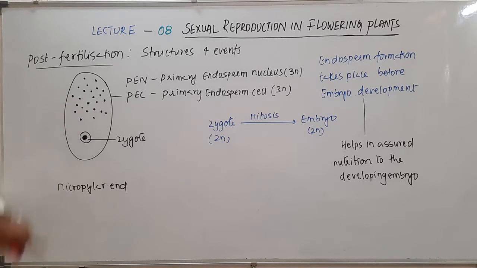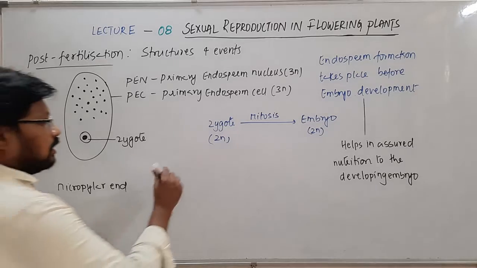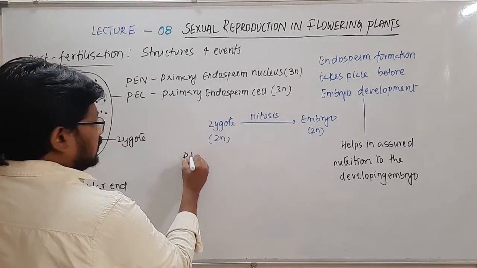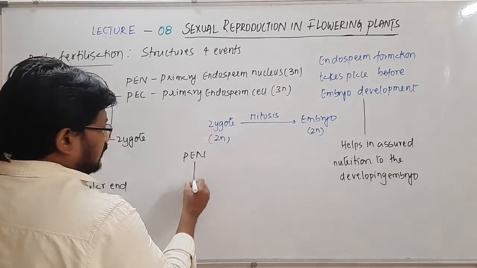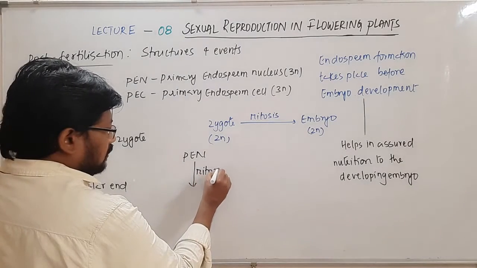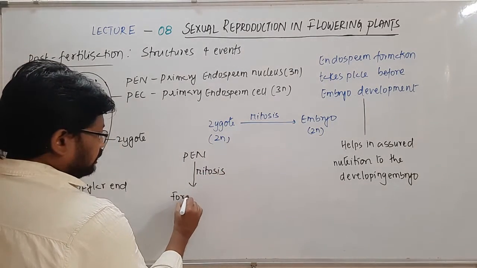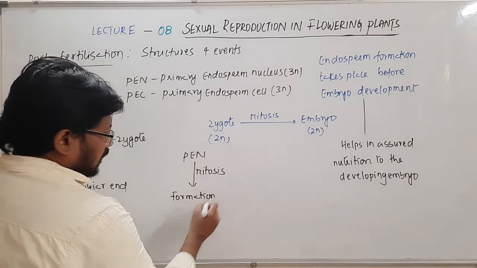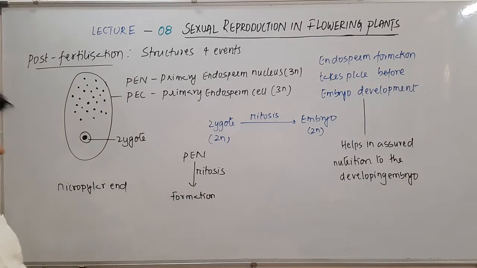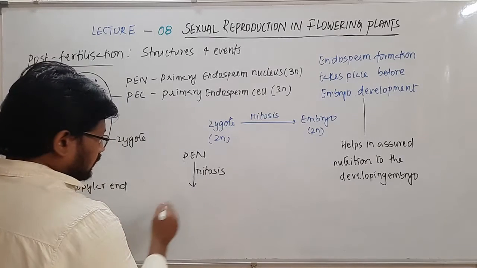So the primary endosperm nucleus divides, of course by mitosis, and results in the formation of many nuclei.